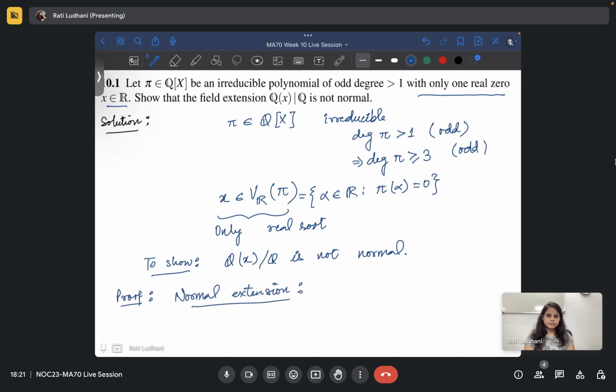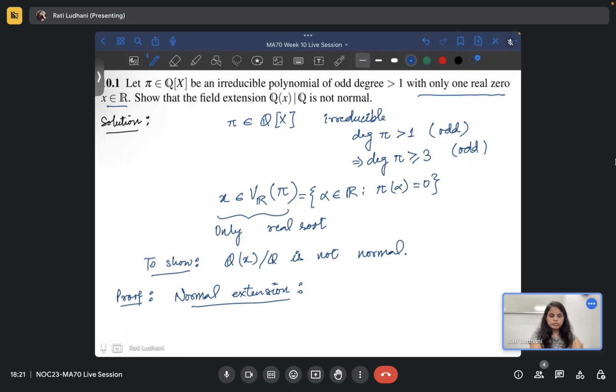Can you tell me? It is nothing but a splitting field of that in the extended field. Splitting field of what? Of the base field Q. Here the base field, a splitting field of some polynomial.